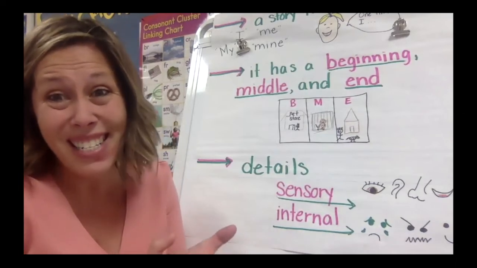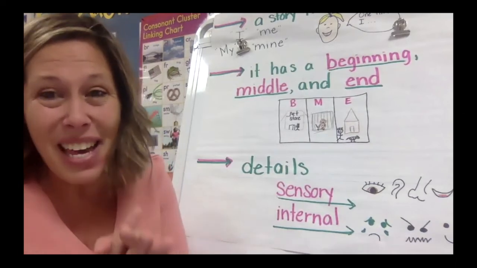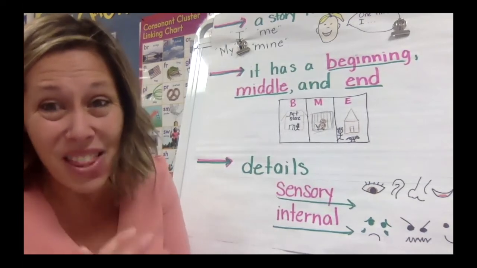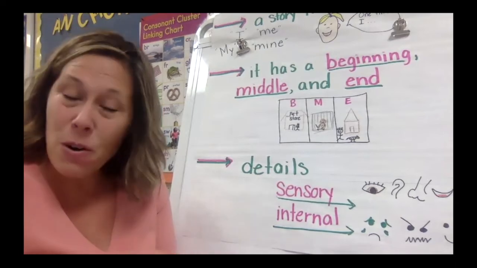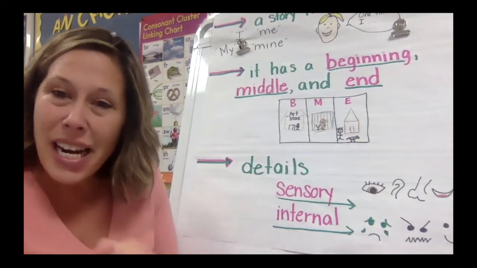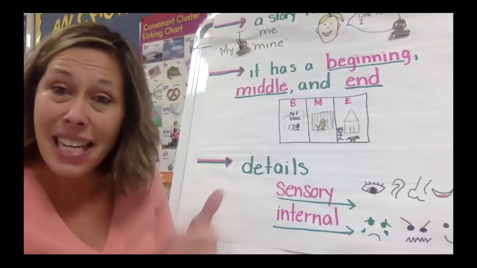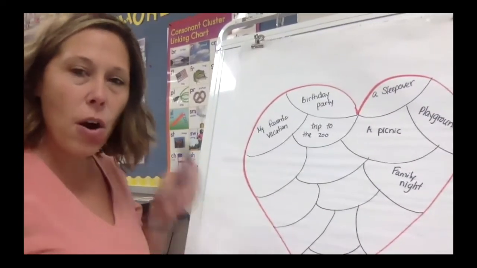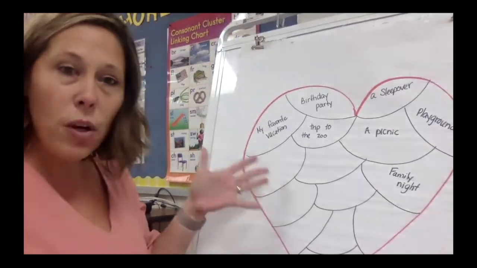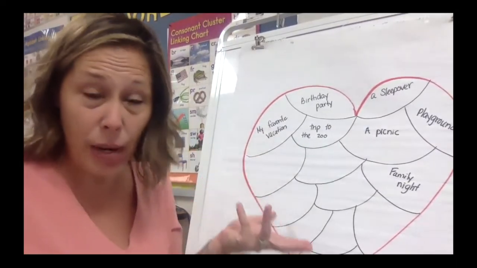So boys and girls, I think I am ready to say that this text, Enemy Pie, is definitely a personal narrative. And what a great example it is to help us get started on our own personal narrative. So friends, some of you may have already begun a heart map, which is where we put down ideas of things that we can write about.